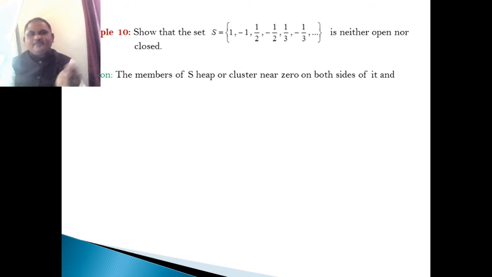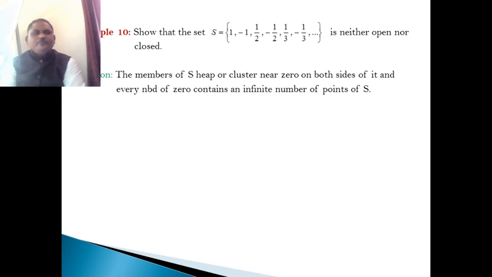That is, 1/4, 1/3, 1/2, and so on, approach 0 from the right, and minus 1/4, minus 1/3, minus 1/2, minus 1 all approach 0 from the left. Every neighborhood of 0 contains an infinite number of points of this set S.